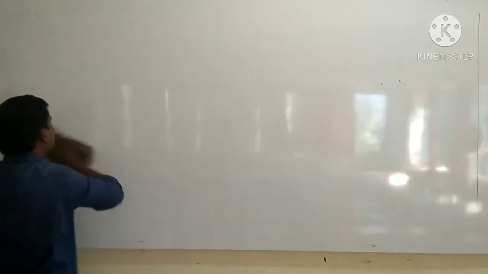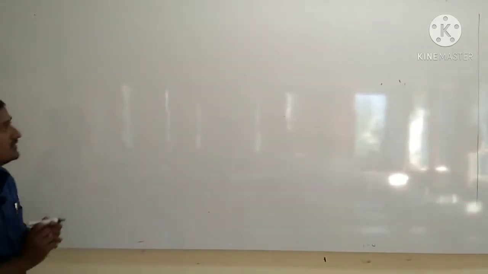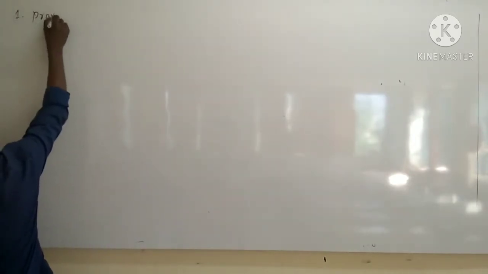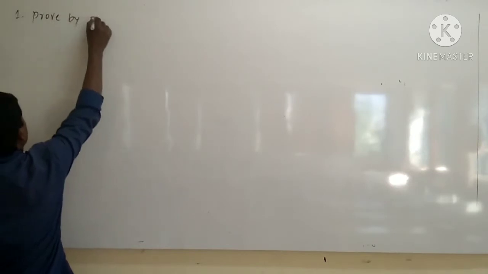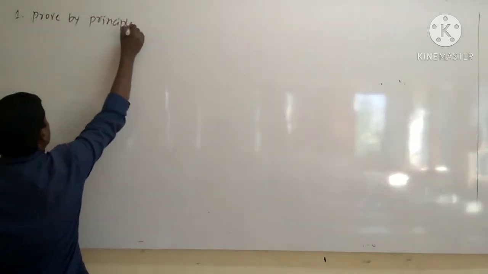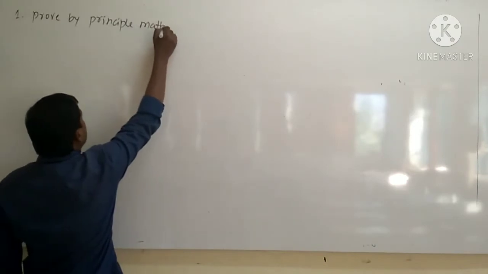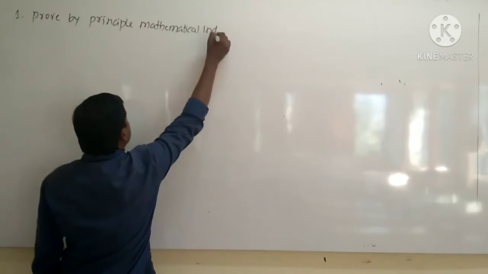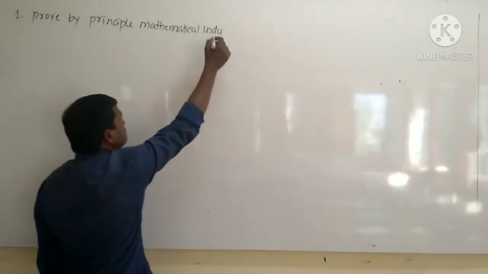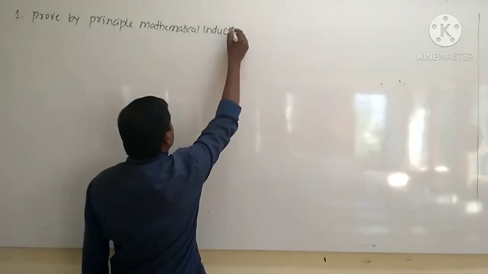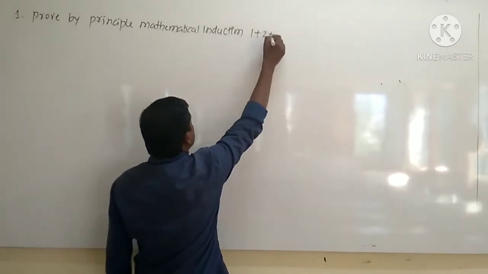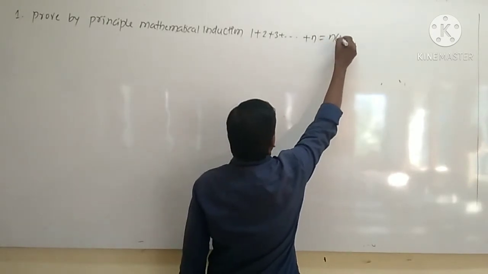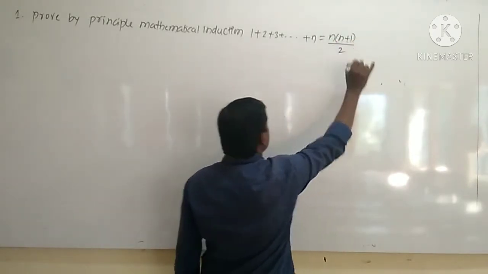Okay, we'll start. The first one is: prove by the principle of mathematical induction that 1 plus 2 plus 3 up to n is equal to n into n plus 1 divided by 2.